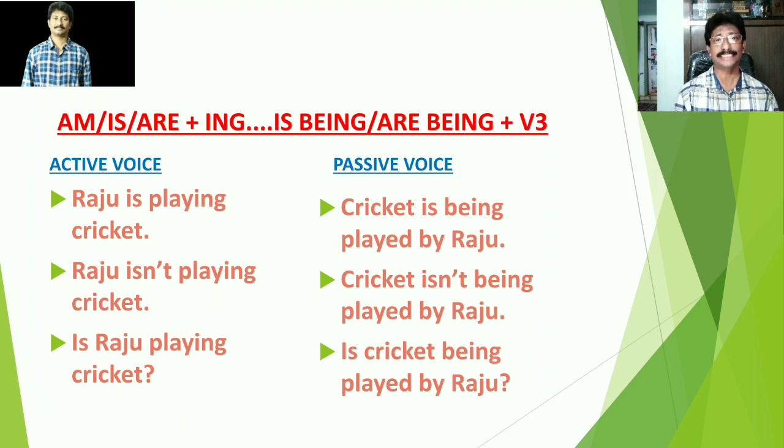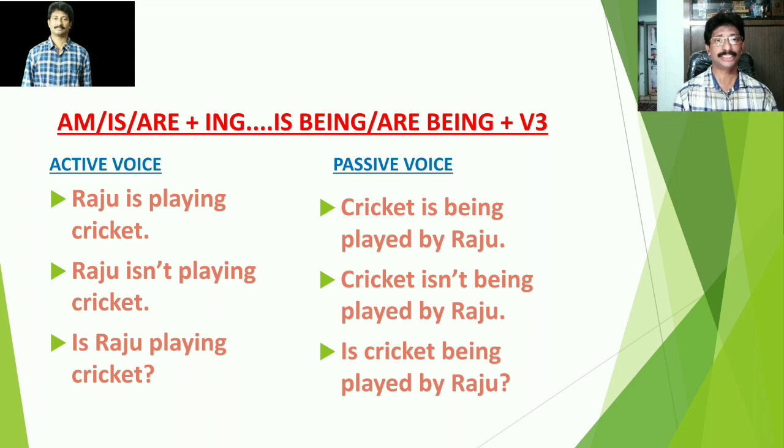Now, look at the second sentence. Raju isn't playing cricket. Here, the subject Raju is followed by an auxiliary verb is, and is further followed by the word not and then playing cricket. It is because of the presence of not that it is called a negative sentence. Then how is this negative sentence changed in passive voice? Like this. Cricket isn't being played by Raju. Object cricket becomes the subject here and subject Raju becomes an object.